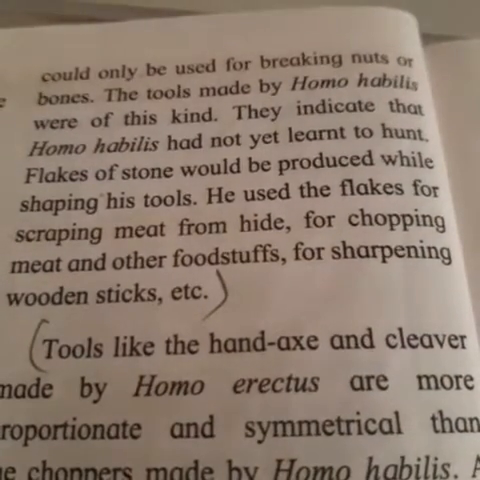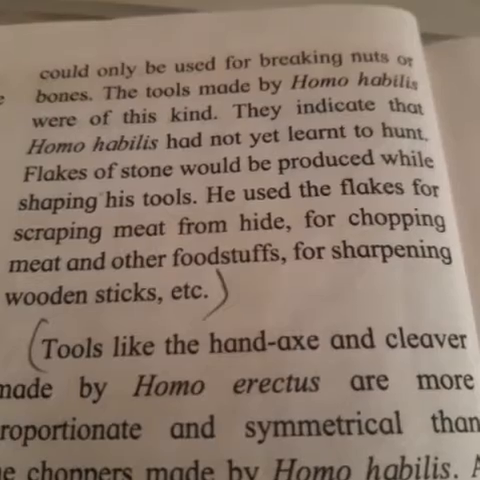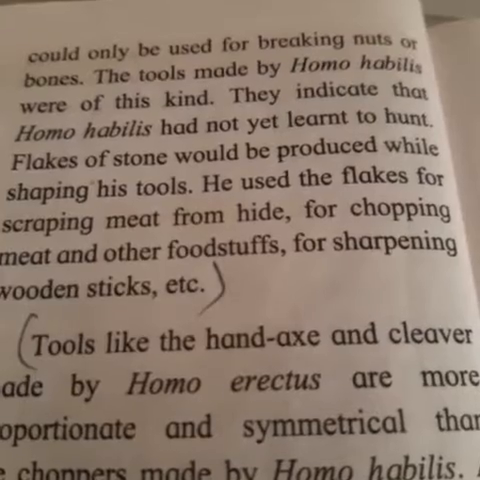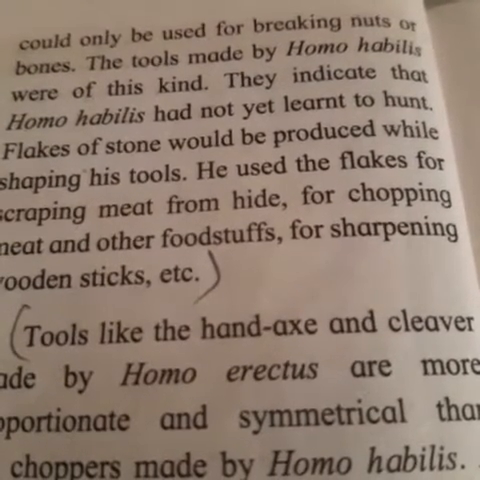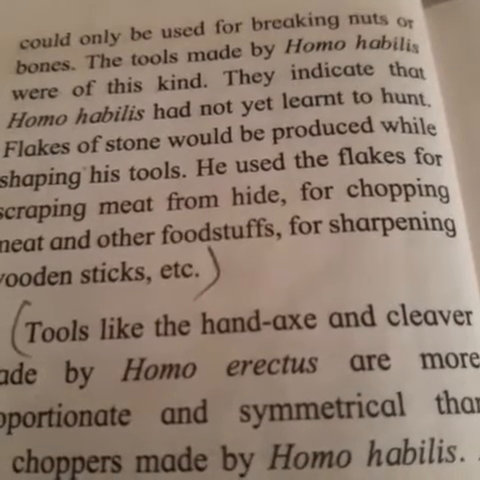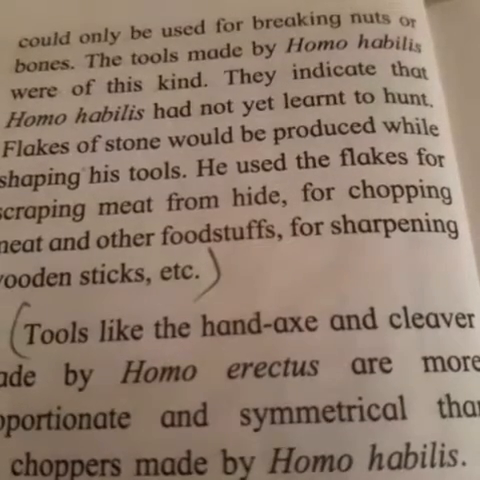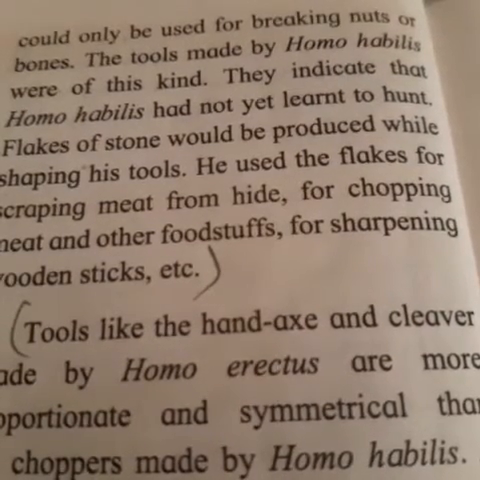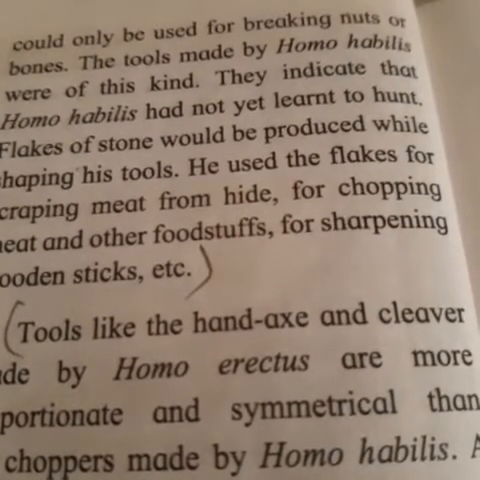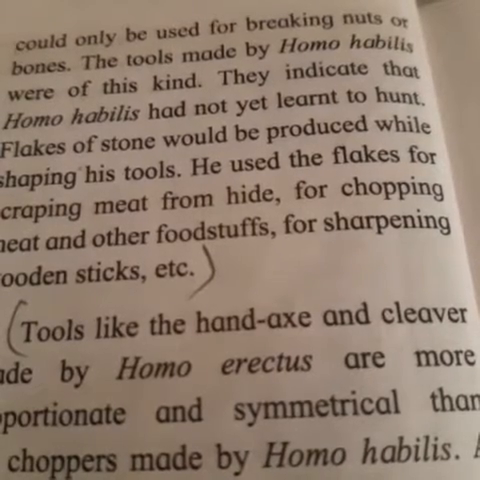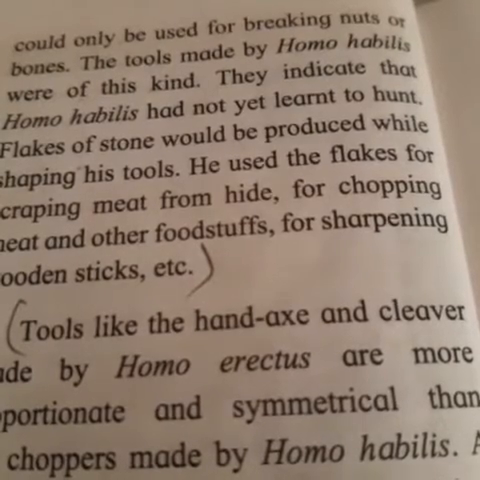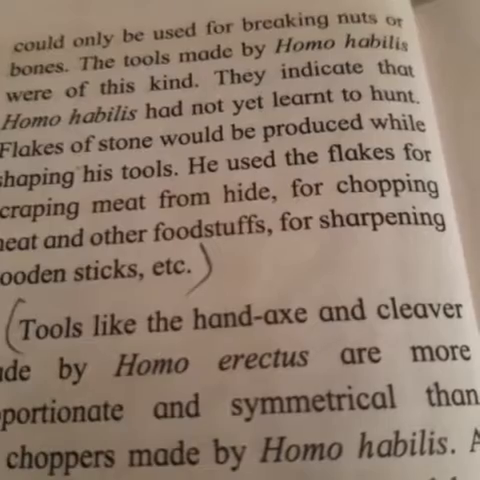Now in this Old Stone Age they have explained, which is also known as the Paleolithic Age. Now with the percussion technique they made tools, which involves beating or striking one large pebble against another to obtain the stone flakes. Now the first tool was crude with the technique. Now it has a sharp edge and is known as a chopper. Now it is used only for breaking nuts or bones. Now Homo habilis had not yet learned to hunt, so they used flakes for scraping meat from hide.